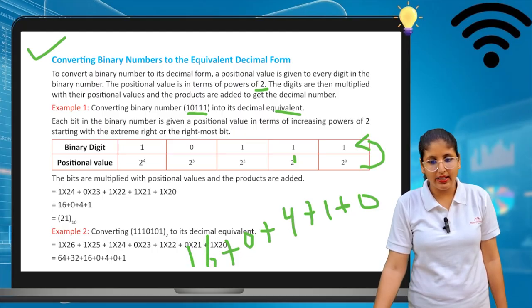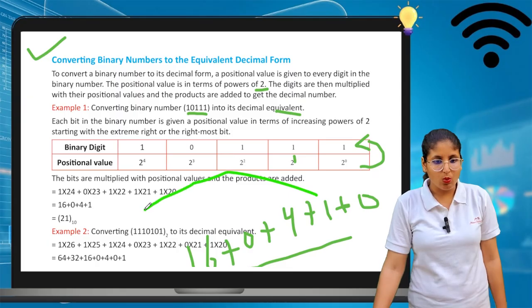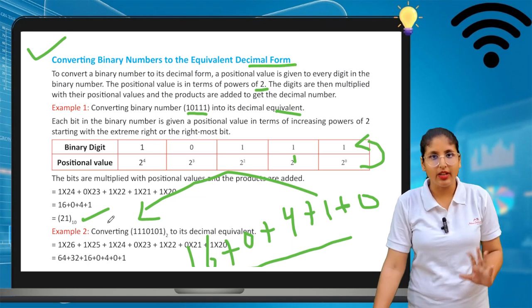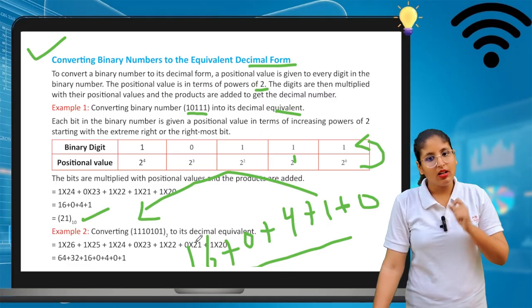If we add all these values, it comes up 21 and the base value is 10 because we have to convert into a decimal form. So in the decimal form, it has a base value 10. Okay, so this is how we can convert a binary number to the decimal form.